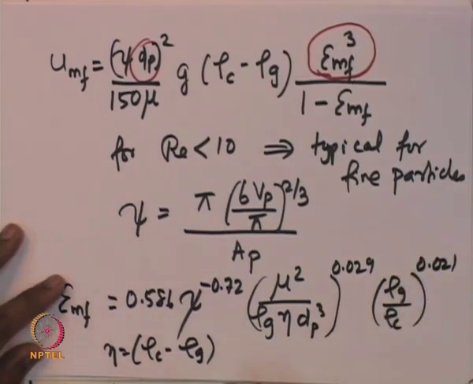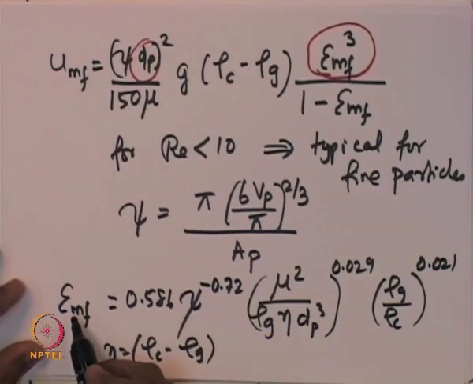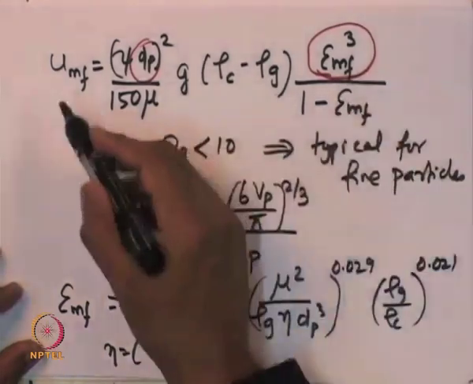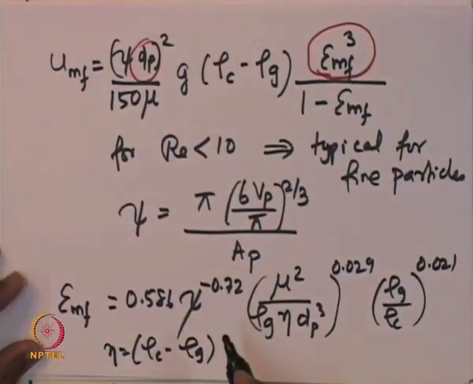This is the relationship which gives the porosity at the minimum fluidization velocity, and plugging in this value here, one can find the minimum fluidization velocity.